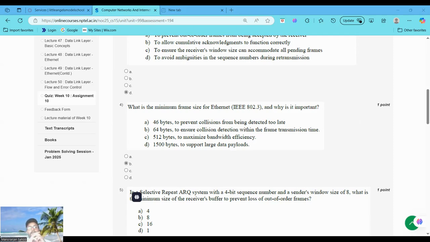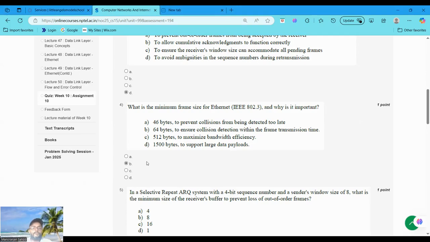So A is incorrect because 46 bytes is the minimum data payload size, while the total frame size must be 64 bytes. Options C and D are incorrect because 512 bytes and 1500 bytes are much larger than the minimum requirement. 1500 bytes is the maximum payload size for Ethernet. That's why we choose option B, 64 bytes, to ensure collision detection within the frame transmission time. Okay, 4 is option B.